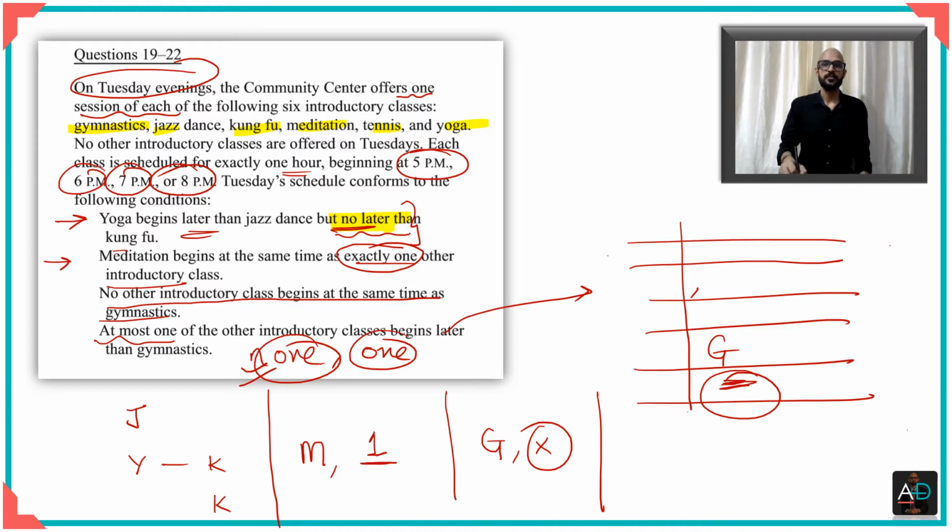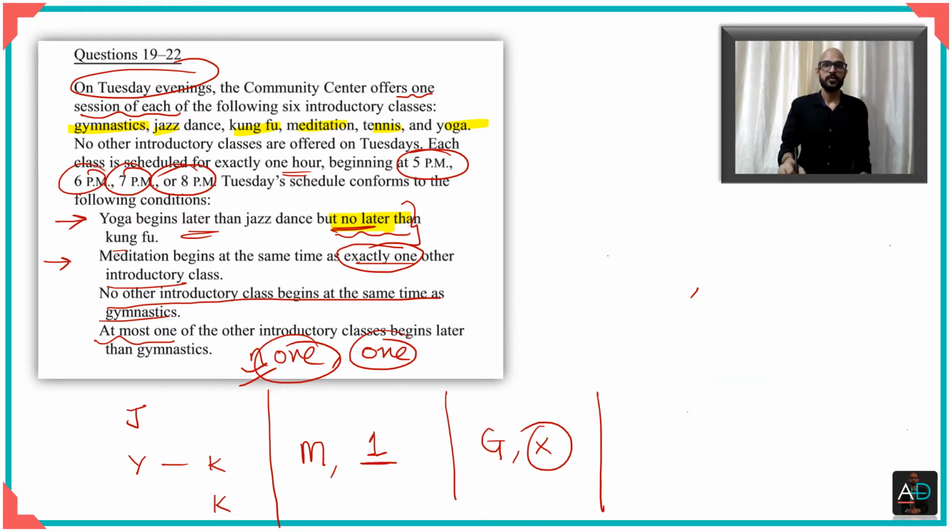So let us tabulate this as well, and then we've understood what the common rules are. So the next common rule, which relates to G again, is that after G there is at most one. Okay, now that we have these, let us go and look at the questions individually and see what we can do with them.